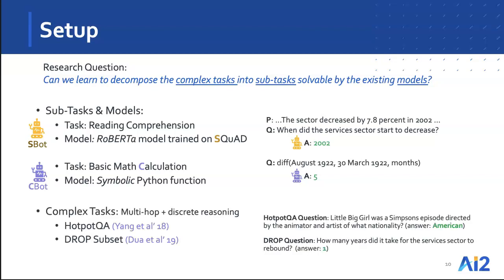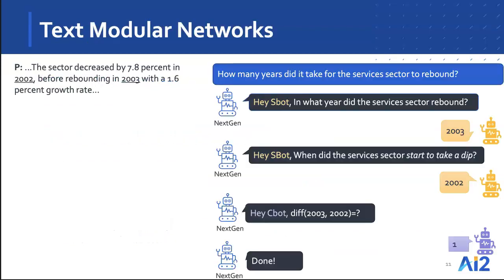And so now, given these submodels, we focus on multi-hop and discrete reasoning questions that are solvable by the composition of these two models. Specifically, we looked at HotpotQA and a subset of DROP in this work. We have a couple of example questions from these datasets on the right. Let's specifically look at the DROP example and see how we could use SBOT and CBOT to answer these questions. So the question states, how many years did it take for the services sector to rebound? To answer this question, we would need to first find the difference between the years when the service sector went down and when it rebounded.